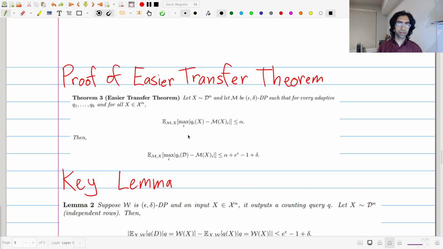Welcome back. Let's conclude today's lecture with the proof of this easier transfer theorem. So recall what the easier transfer theorem said.